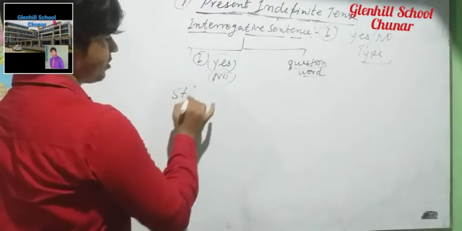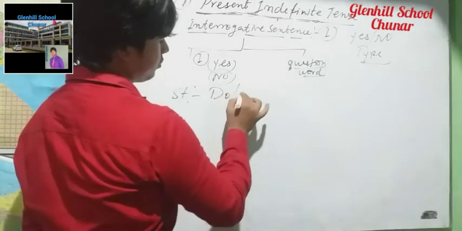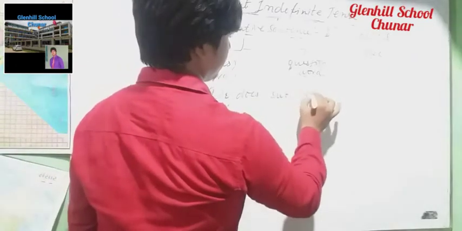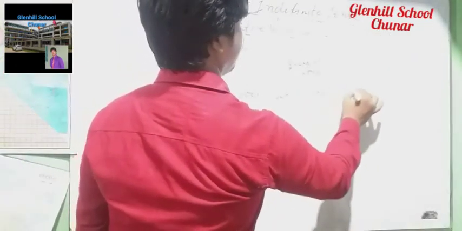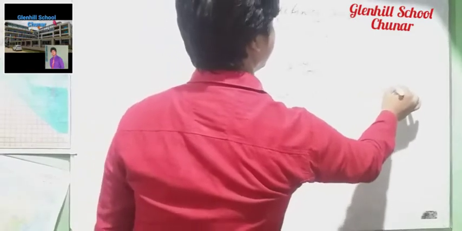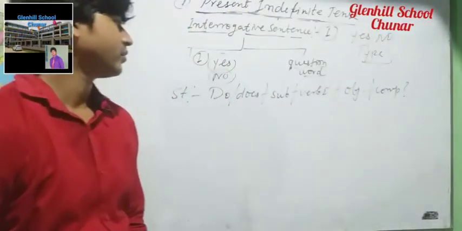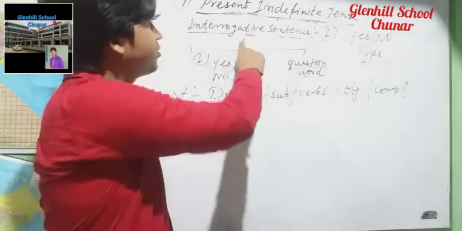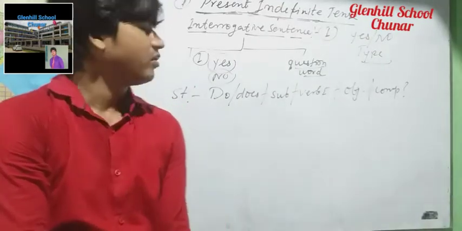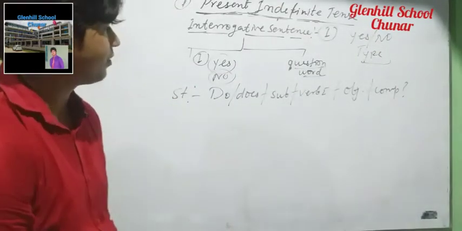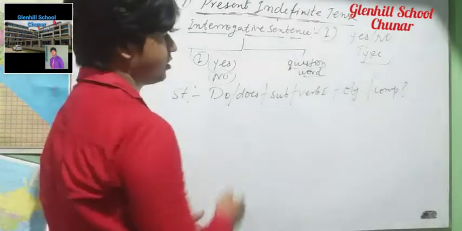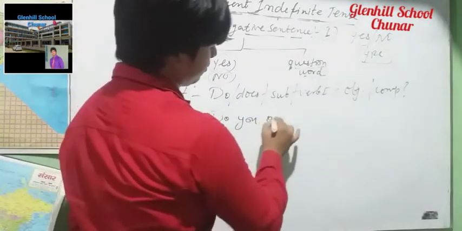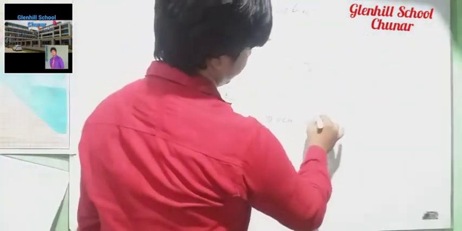Now make the example structure of this: do, does, subject, verb first form, object, and complement, then question mark. This is the structure of present indefinite tense in interrogative sentence first. Okay, so you have to make the example with the help of this structure. Do you speak English?